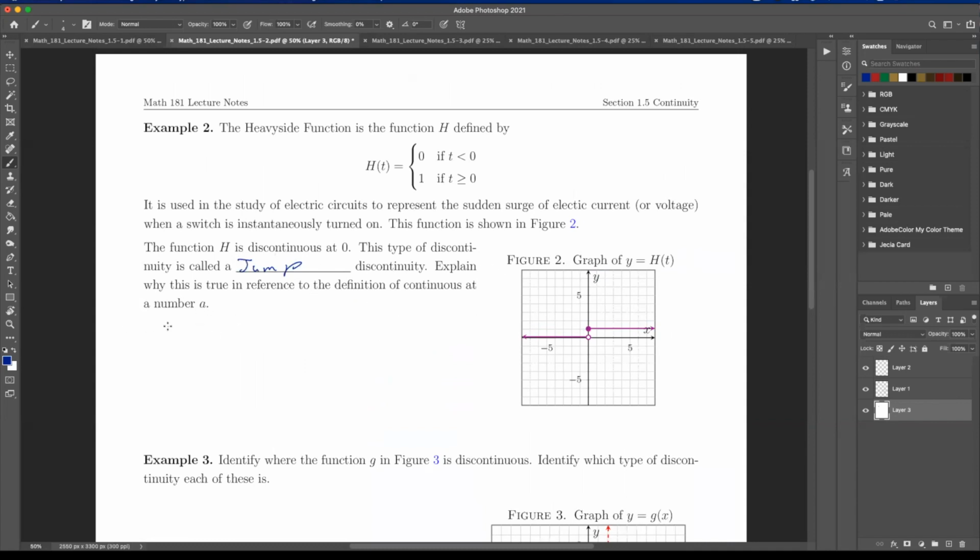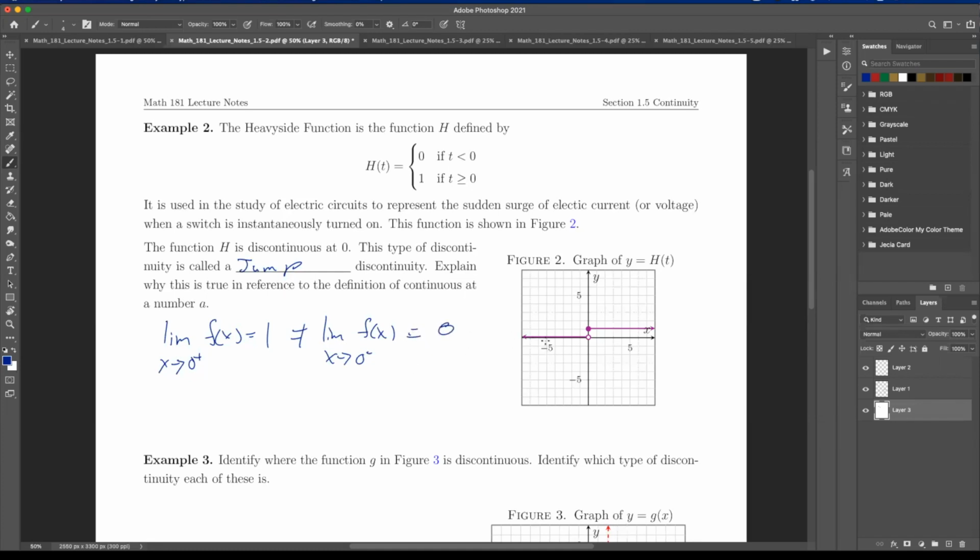What the jump discontinuity means is that the limit of f of x, in this case we'll say as x goes to 0 plus, is equal to 1. But that does not equal the limit of f of x as x goes to 0 minus, which in this case is 0.